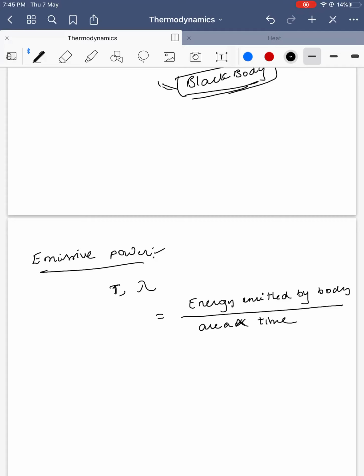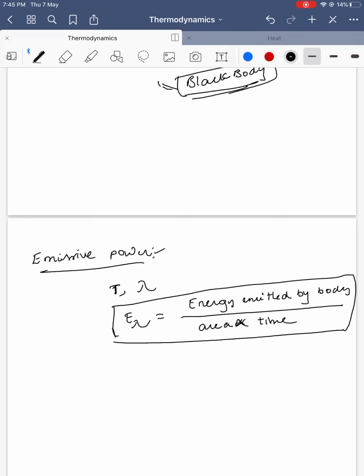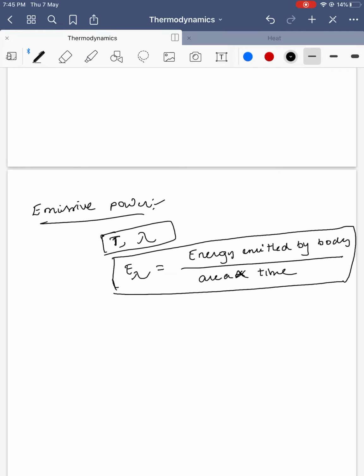This is called emissive power at wavelength lambda. In thermodynamics generally we say pressure, volume and temperature, but when it comes to radiation, a particular temperature and wavelength make sense. These are important conditions: wavelength and temperature.